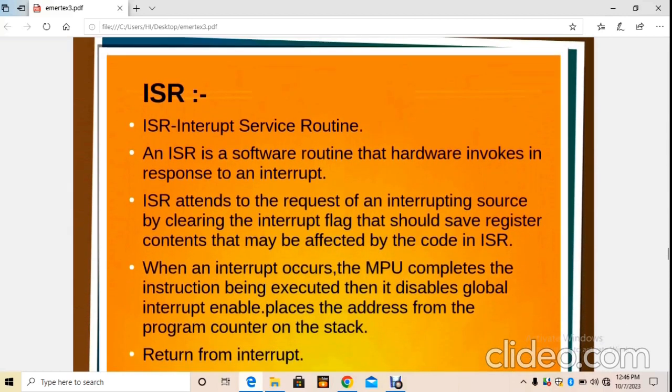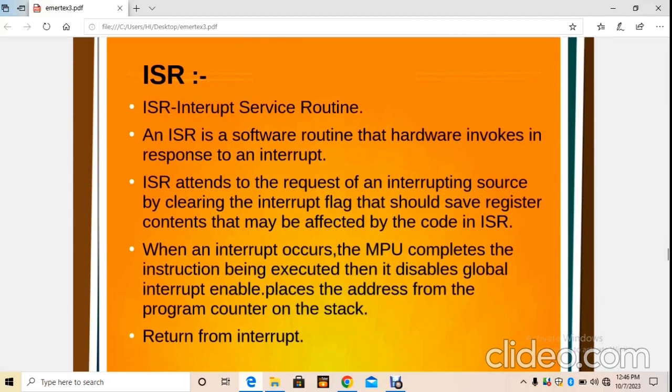Next is ISR, which stands for interrupt service routine. An ISR is a software routine that hardware invokes in response to an interrupt. ISR attends to the request of an interrupting source by clearing the interrupt flag, and it should save register contents that may be affected by the code in ISR.